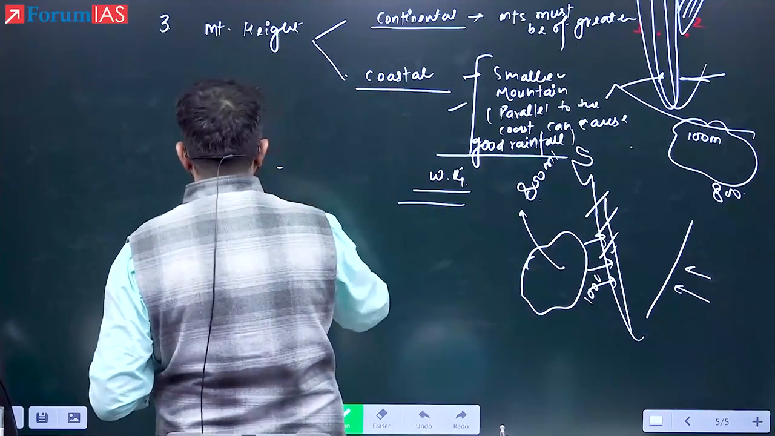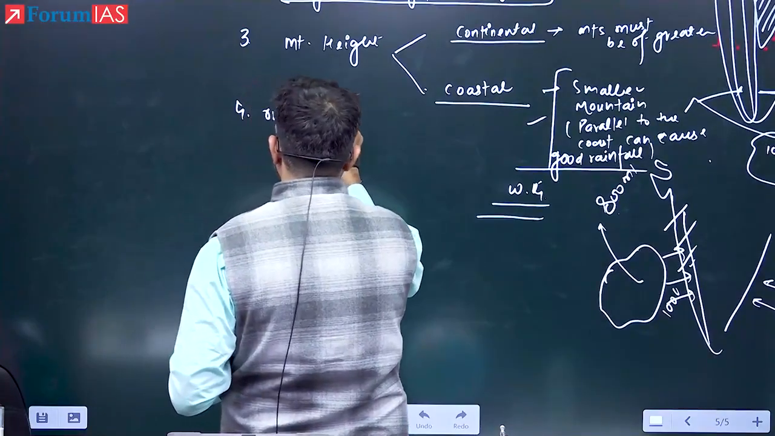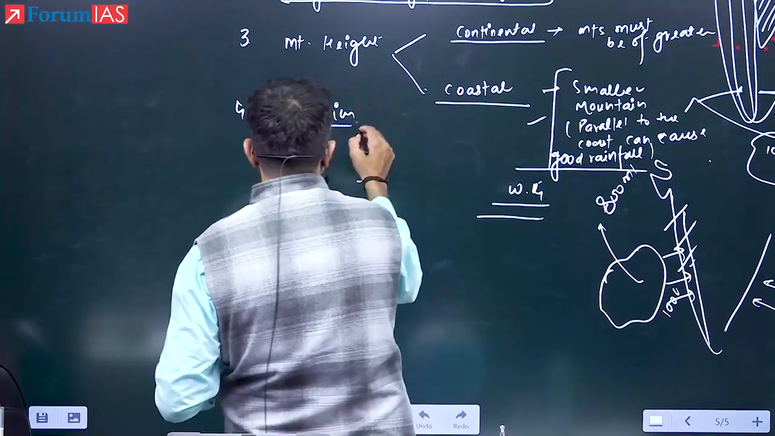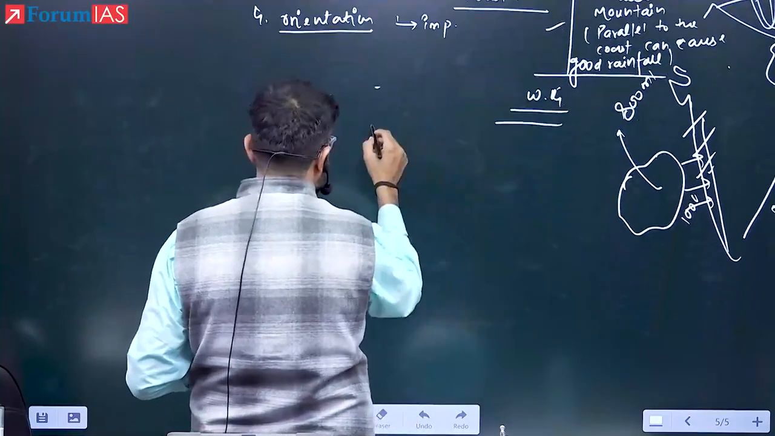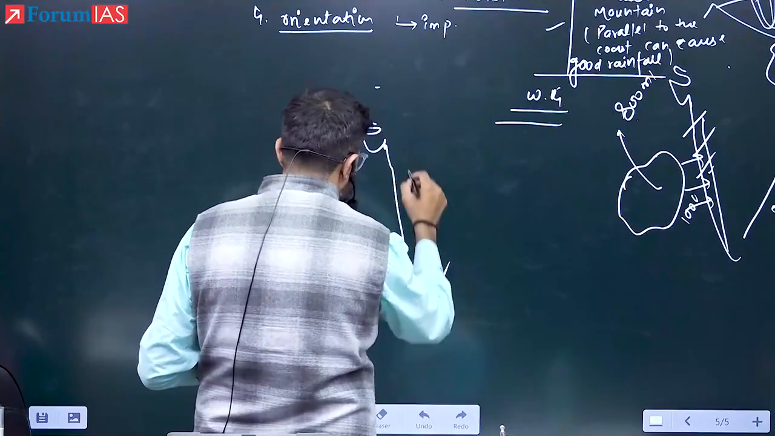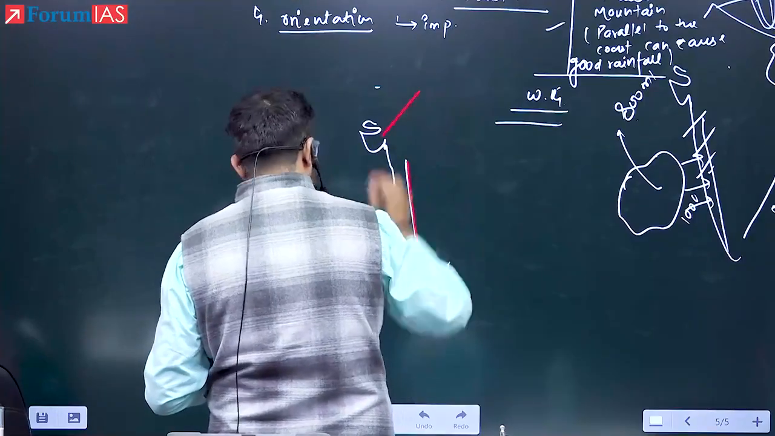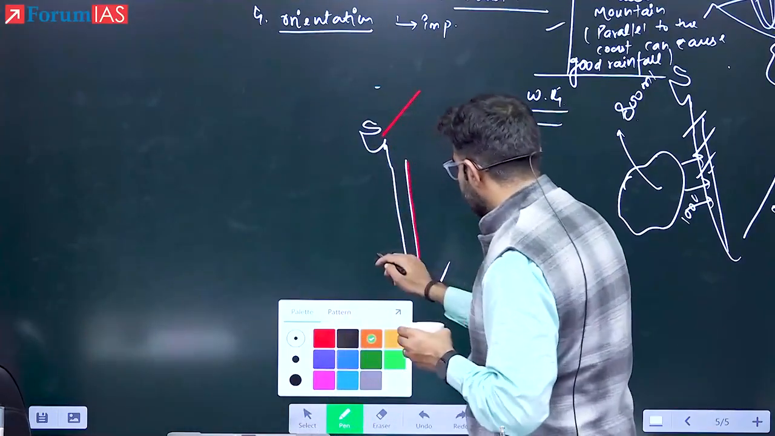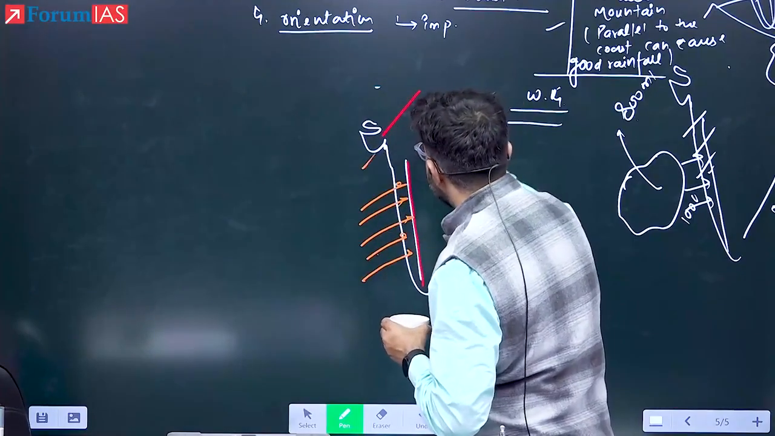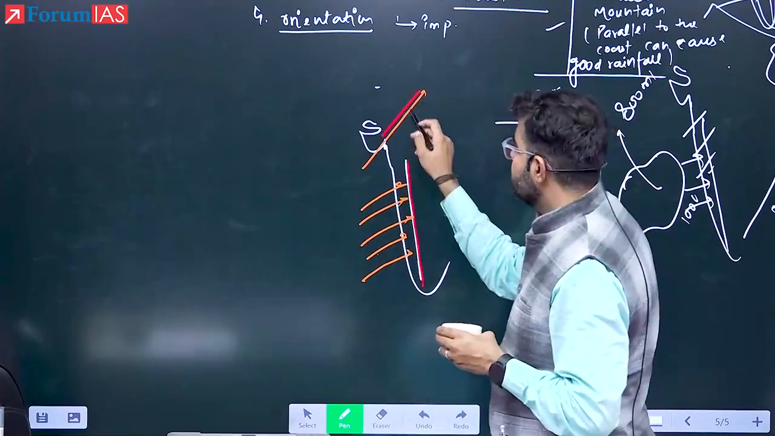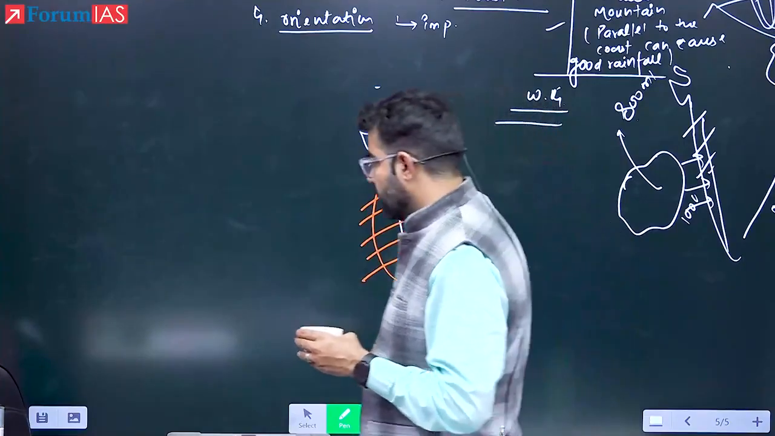Okay. Next. Now tell me, the height we have seen. Is the orientation of the mountain important? Yes or no? Yes, orientation is also important. Example, see here, this is the Western Ghats. They are blocking the winds effectively, whereas in the Aravalli, the winds will pass in a parallel manner. Therefore, not much rainfall here. Most of the rainfall will occur here. Orientation does matter.